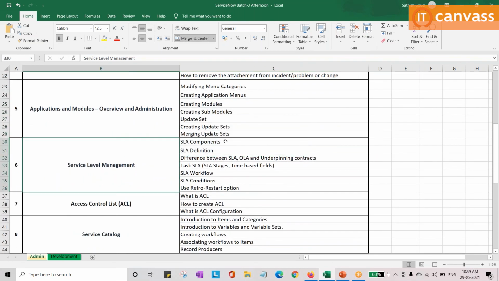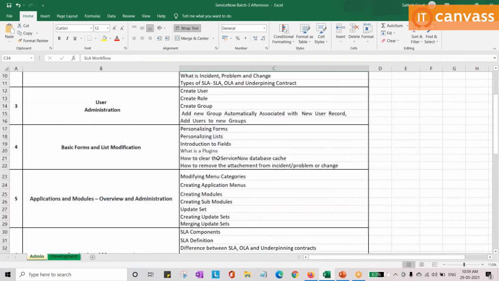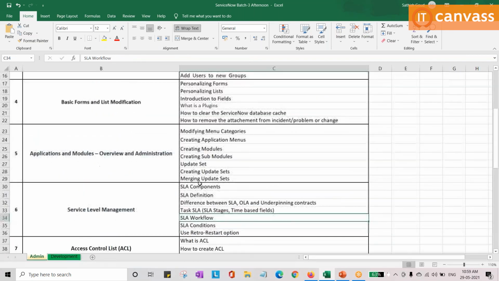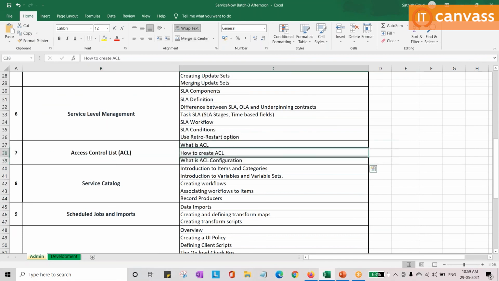Service level agreements: how to design workflows, and how to assign that SLA, in depth, by giving examples. And what are ACLs? Access control list is nothing but CRUD operations. We'll see how it is designed out of box, and we'll try to explain that.